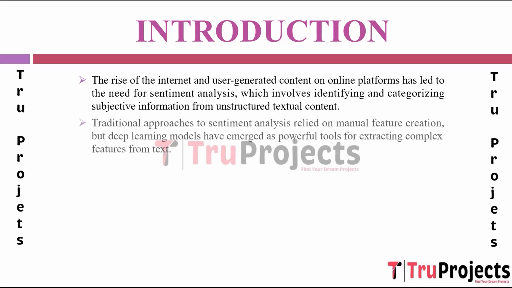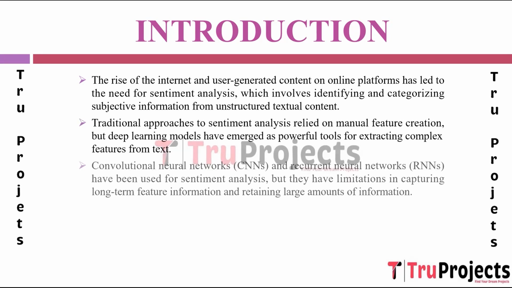data. Traditional methods in sentiment analysis often required handcrafted features, which meant experts had to manually design features for the model to learn from. Deep learning models, especially neural networks, have revolutionized this field by automatically learning intricate patterns and features directly from the text, eliminating the need for manual feature engineering.